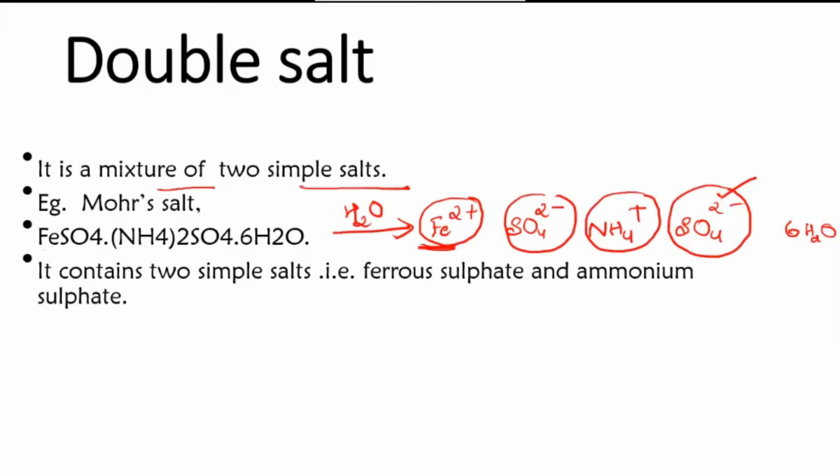This year when you come to the lab again, you will be doing those analyses, and you will get to know how exactly sulfate analysis is done. They will answer for sulfate. If you do the test for ammonium, they will answer for ammonium also, and if you do the iron test, you will see that they answer for iron. That means when they are dissolved in water, they come out in the form of their individual ions and answer the test for each ion. So they have lost their identity here. They are not intact, they don't present like ferrous sulfate. They are just in the form of ions. So that is about double salt. Yes, students, now you can make a note of this.